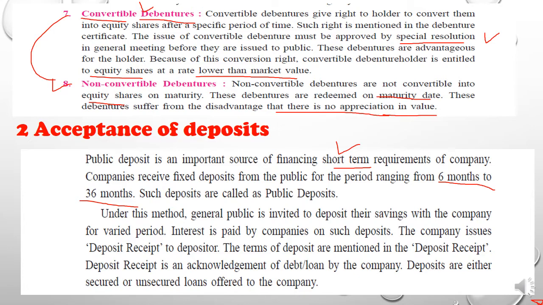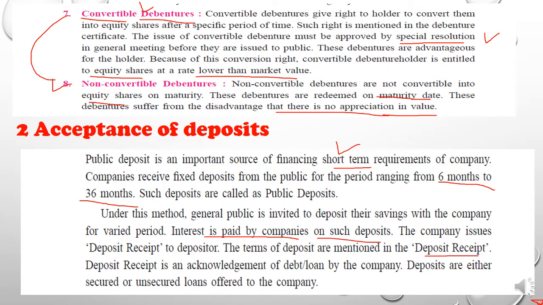Under this method, the general public is invited to deposit their savings. So in this method, the general public will be asked to deposit their savings with the company for a varied period, and interest is paid by the company on such deposits. The company issues the deposit receipt to the depositor, and the terms of deposit are mentioned in the deposit receipt.